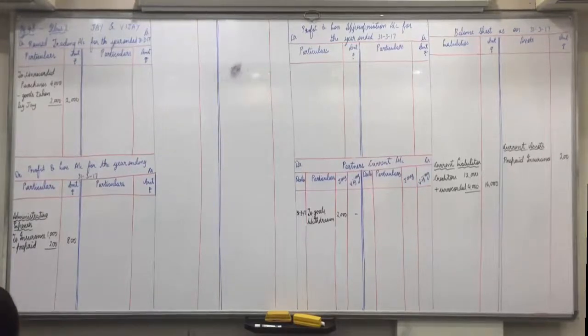Next. Write off 400 as bad debts and provide 5% bad debt reserve. We'll do it at the end. There is no need of discount reserve on debtors also. We'll do it at the end.